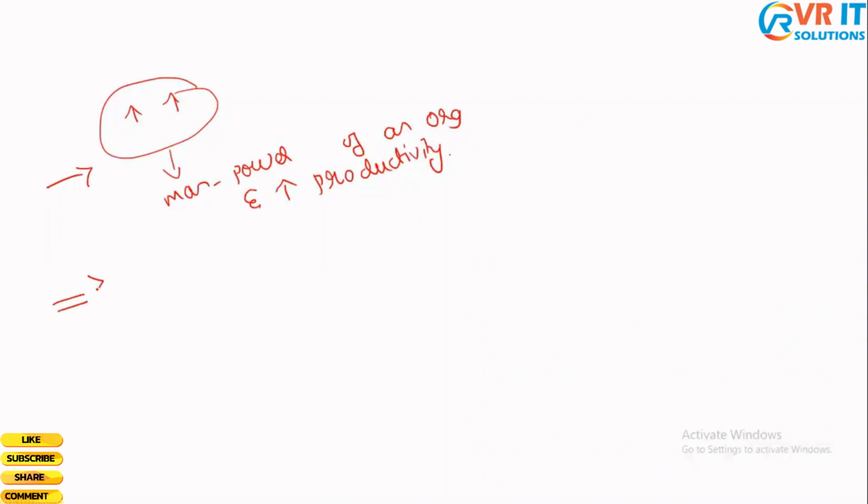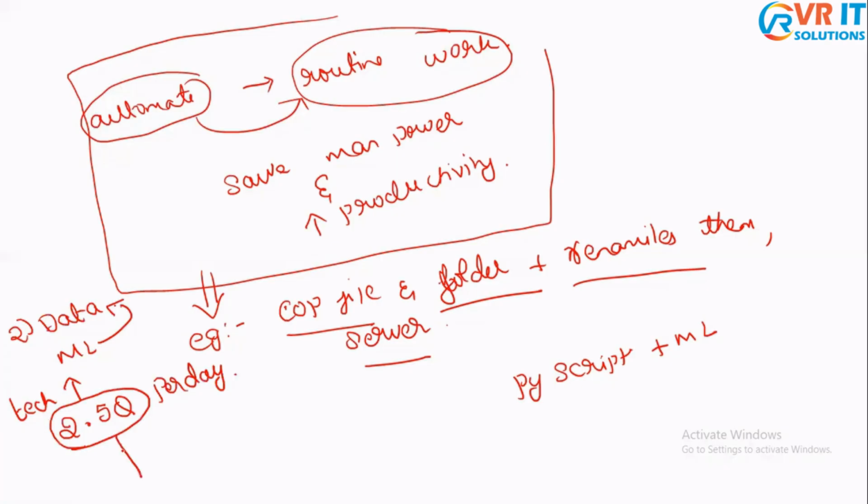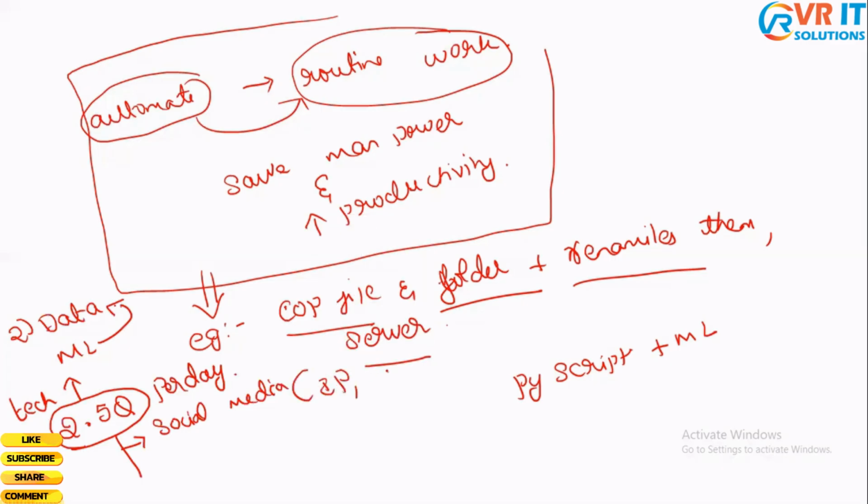And the second reason is, ever since the technology revolution, a huge amount of data is being generated. As per a research, 2.5 quintillion bytes of data are being generated every single day. Now, you guys might be thinking, where is this data coming from? Simple. This data comes from sources such as social media, like Instagram posts, chatting, and videos that we watch. All these generate a huge amount of data.